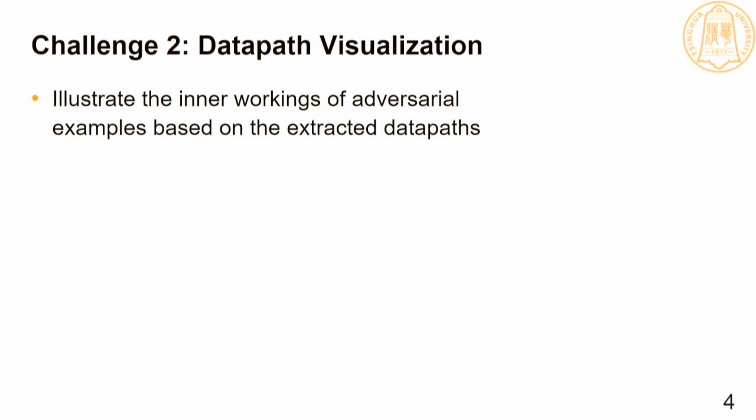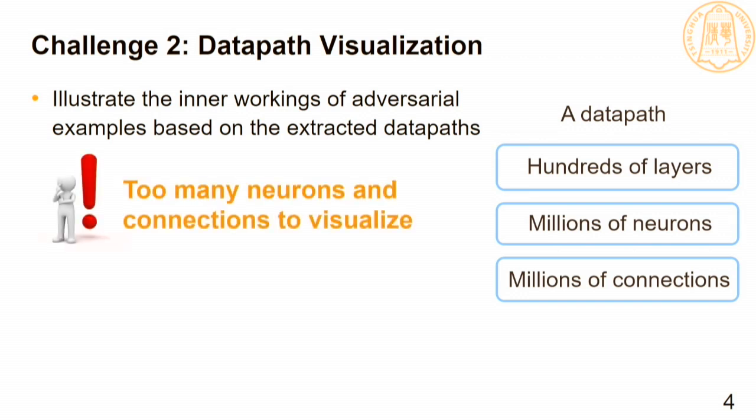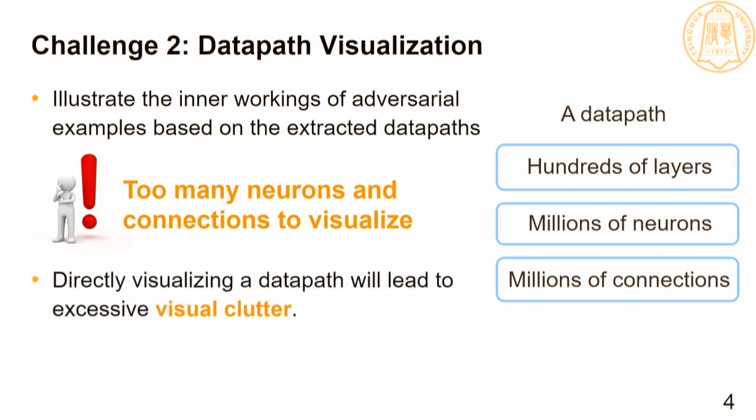The second challenge is how to effectively illustrate the inner workings of adversarial examples based on the extracted data path. A typical DNN may contain hundreds of layers with millions of neurons in each layer. So there are too many neurons and connections to directly visualize an extracted data path. Directly visualizing all the neurons and their connections in a data path will lead to excessive visual clutter.